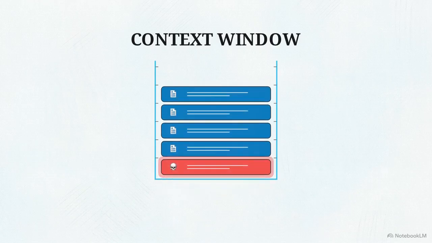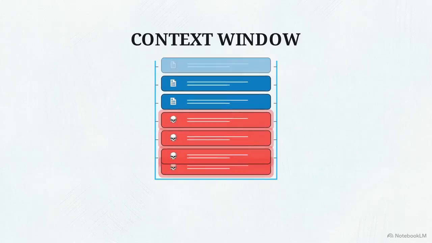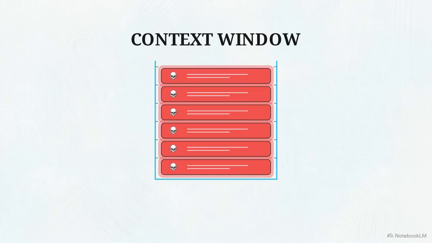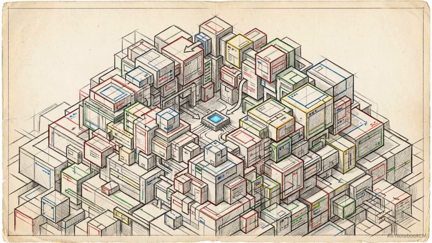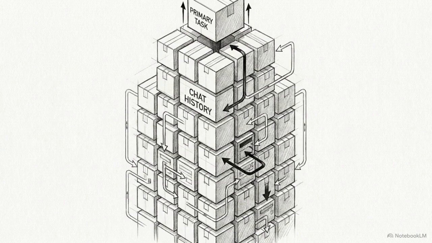When a hallucination or error enters this workspace, the red blocks shown here, it is reused as a fact. This is context poisoning, where a single error compounds until it crowds out valid information. Long-running sessions also face context distraction. As the conversation grows, the agent's core instructions are buried under thousands of tokens of raw tool outputs, making the model over-focus on past patterns rather than the current goal.